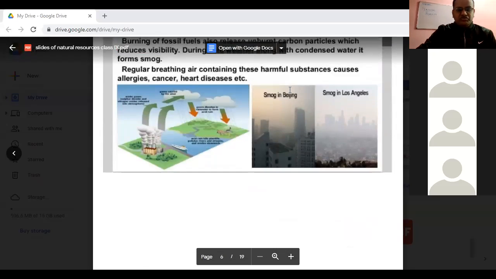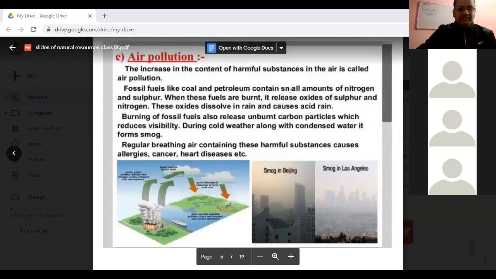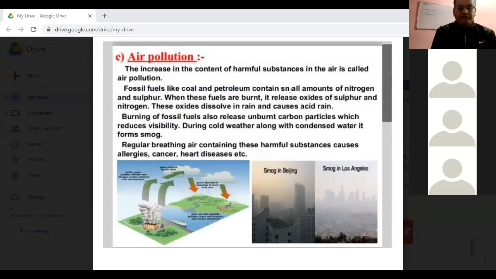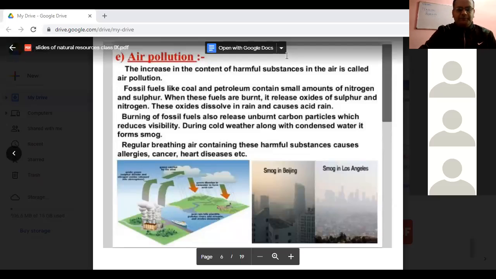Now, after this, we will be discussing the last part of the natural resource, the air, that is air pollution. This is a student awareness based topic, which you have knowledge of from your previous classes also. If we want to define air pollution, how can we define it? Give me a quick answer through the chat box.